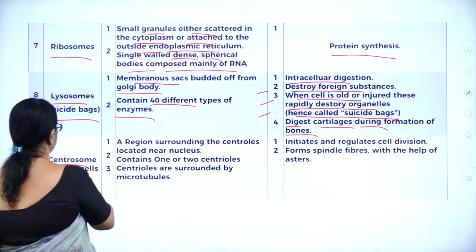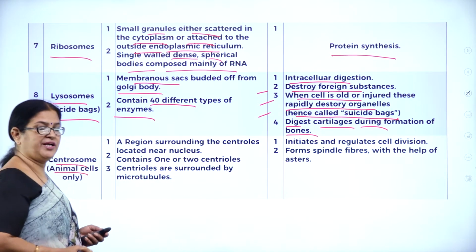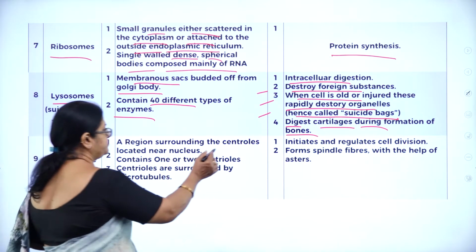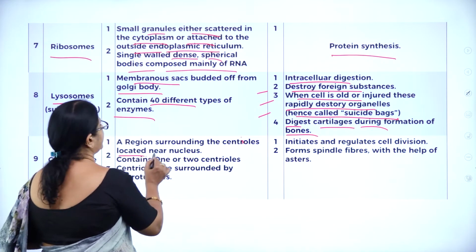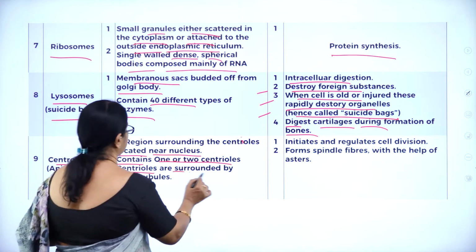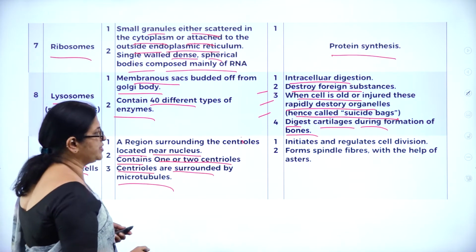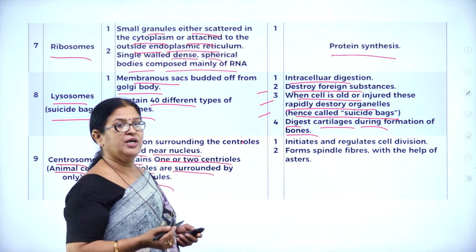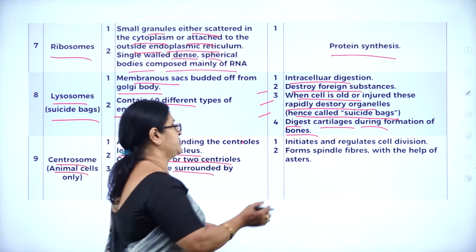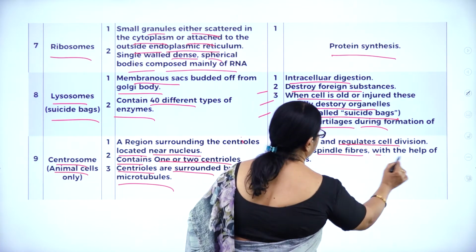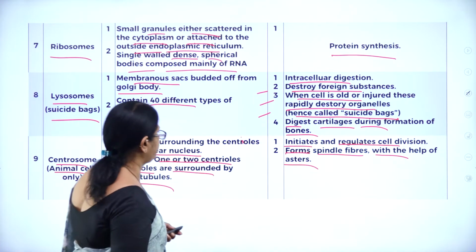Then centrosome. As you know, centrosomes are found only in animal cells, a region surrounding the centrioles. Centrioles are located near the nucleus and contain 1 or 2 centrioles. Centrioles are surrounded by microtubules, which help in the formation of spindle fibers or aster rays during the process of cell division. So it initiates and regulates cell division, and forms spindle fibers with the help of asters.